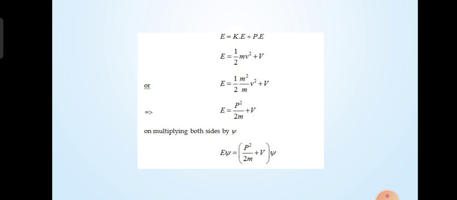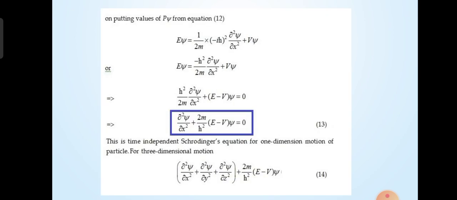Same, E equals K plus P. We can derive this equation. Finally, we get E equals p square by 2m plus V. On multiplying psi on both sides, we can get the equation. Finally, on putting the values of p psi from equation 12, we can get the differential equation. This is the time independent Schrödinger equation for one-dimensional motion of a particle. For three-dimensional motion, we can see equation 14.